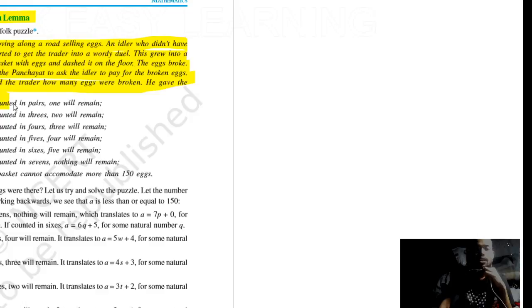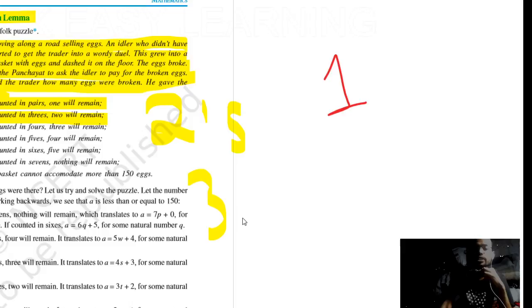If everything is counted in pairs, meaning in twos, then one will remain, one will be the residue. If counted in threes, two will remain.